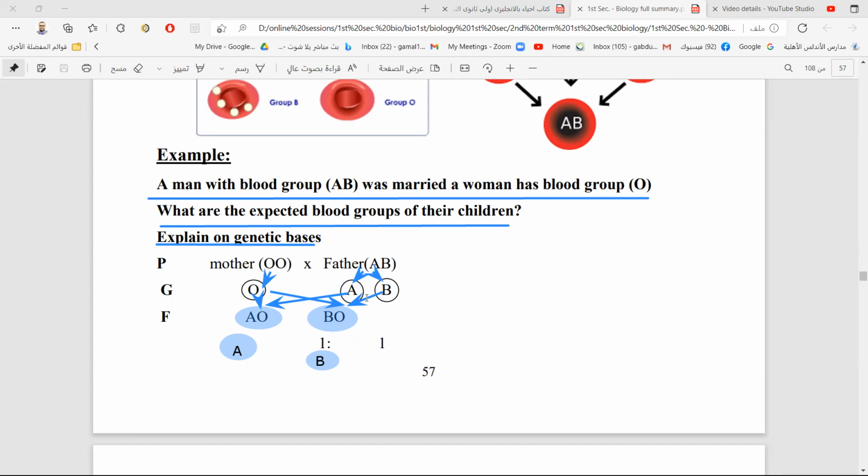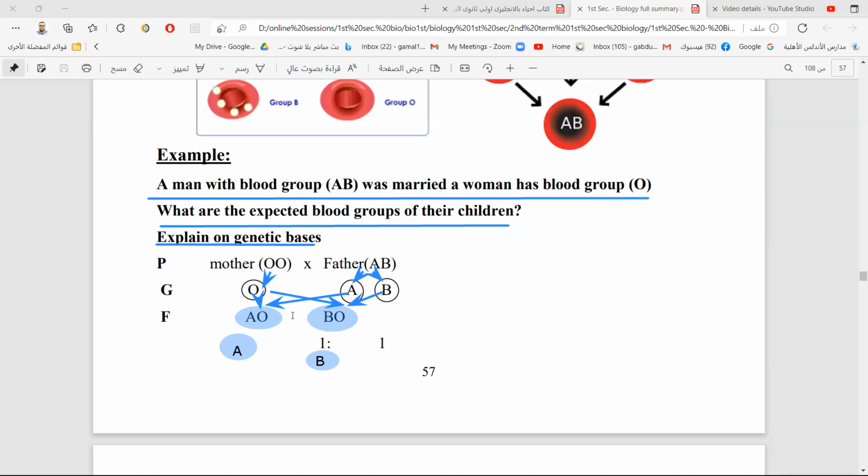And this way of inheritance can be used, the blood group can be used to solve some problems, to judge between some issues. If a problem between a mother and father, a man and a woman, about the pedigree of the child or the parental issues, the parental problems. For example,